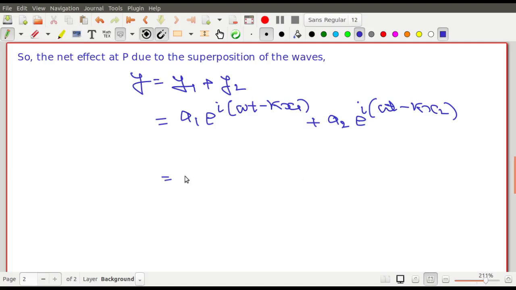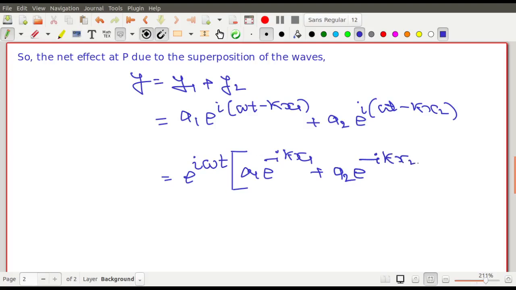Now you may take this common, e to the power i omega t. e to the power i omega t যদি কমন নাও তুমি, তাহলে এখান থেকে আসবে a1 e to the power minus i k x1 plus a2 e to the power minus i k x2, right? এরকম আসবে, right? Understood?